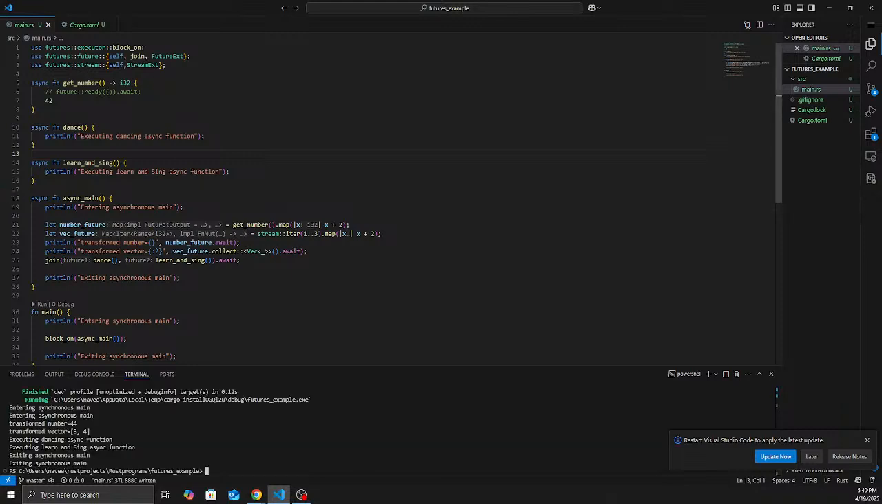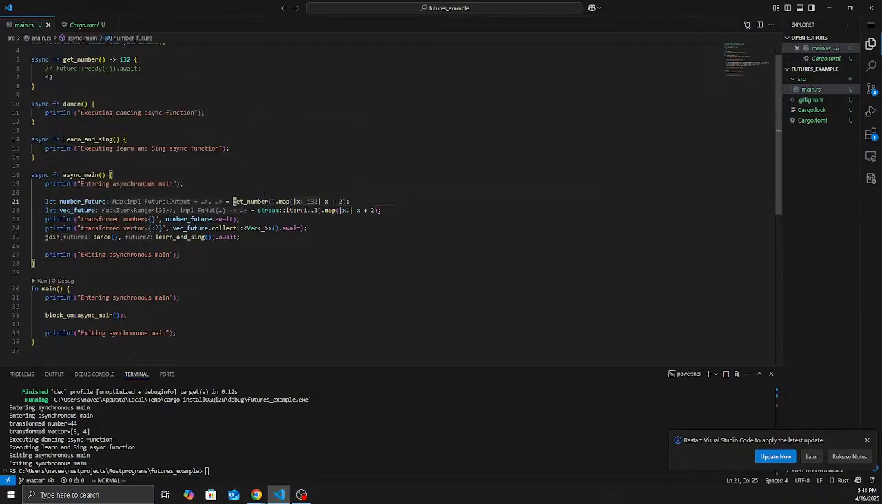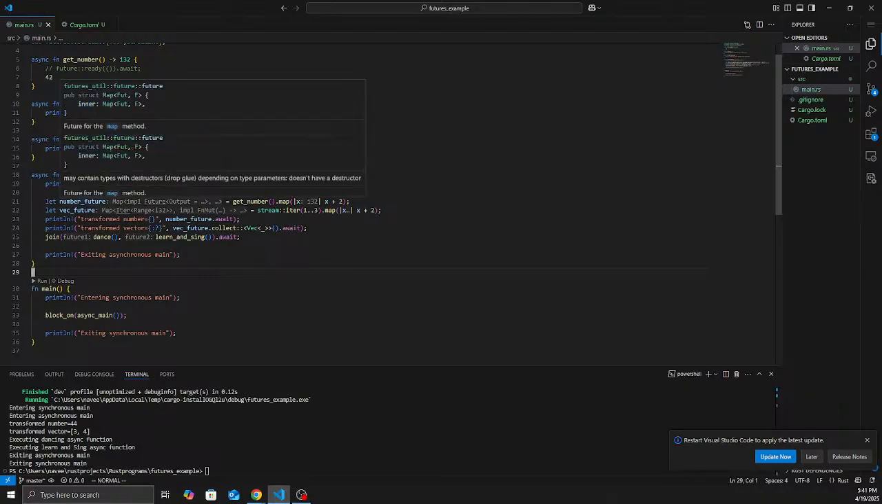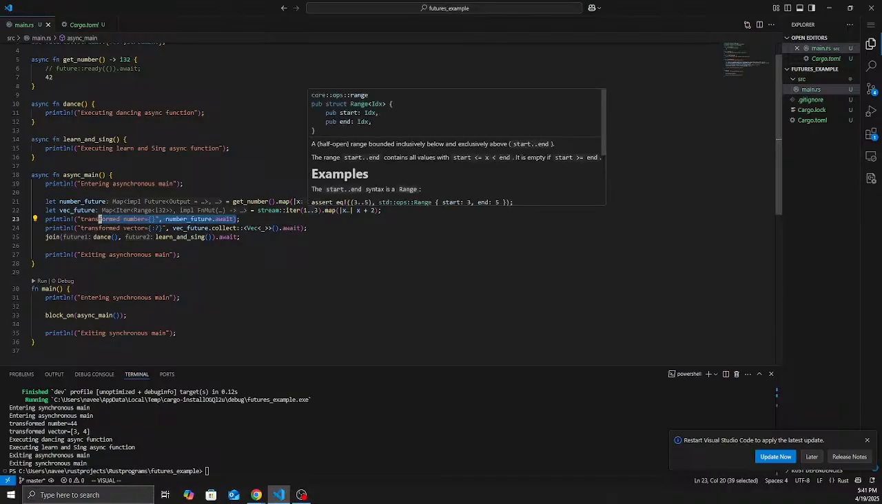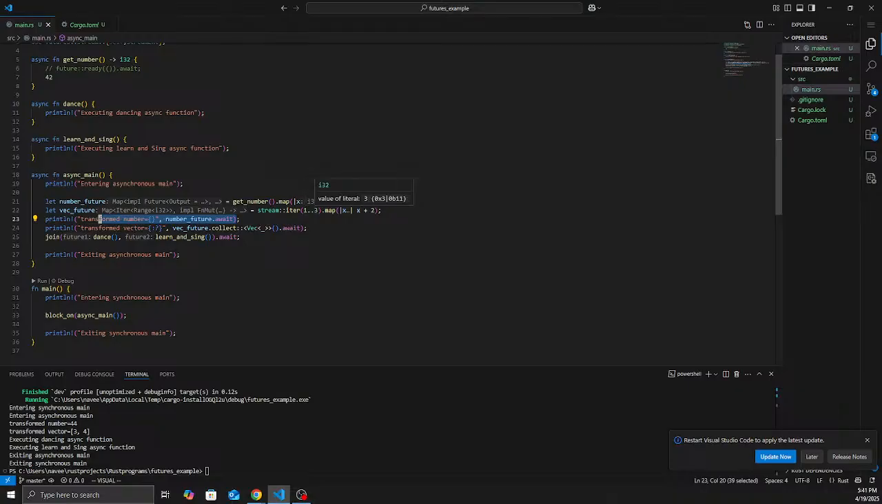Yeah, so let's see what this is. We are getting the number asynchronously and mapping it to this transform function, adding a 2, and that's what this future is. It's a Map future implementation. So we need to do an await on this. That's what we are doing here, so that it will get executed and we will receive the value here. In the same way with the vec future, I am streaming 1 to 3. I think 3 is excluded here.